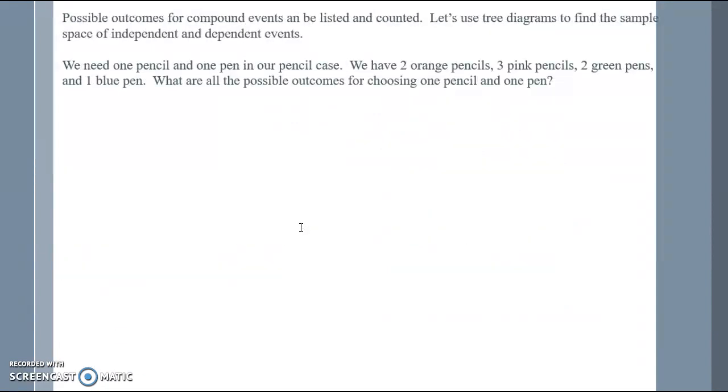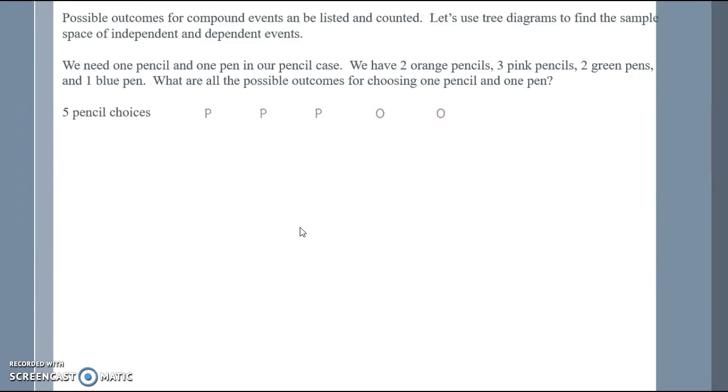Possible outcomes for compound events can be listed and counted. Let's use tree diagrams to find the sample space of independent and dependent events. Let's say we need 1 pencil and 1 pen in our pencil case. We have 2 orange pencils, 3 pink pencils, 2 green pens, and 1 blue pen. What are all the possible outcomes for choosing 1 pencil and 1 pen?